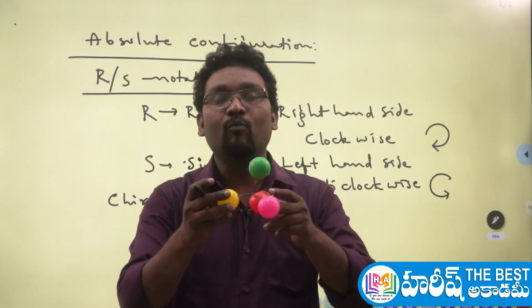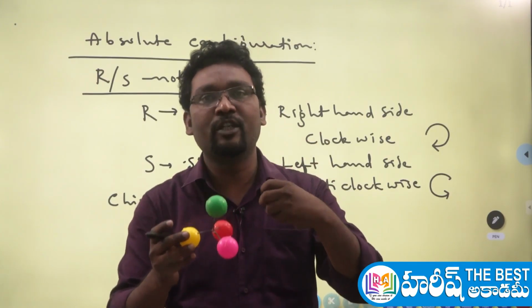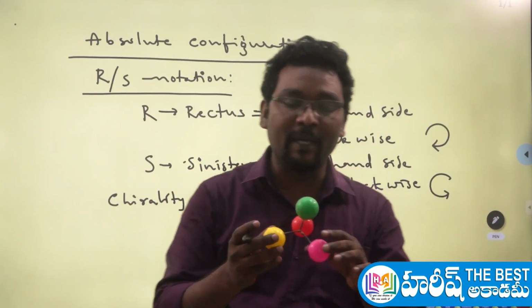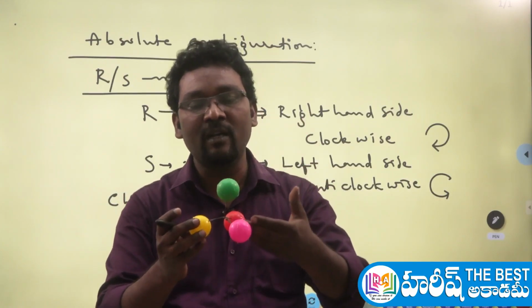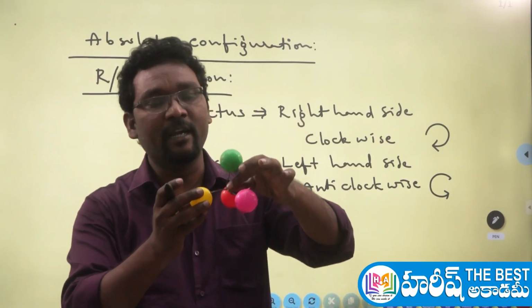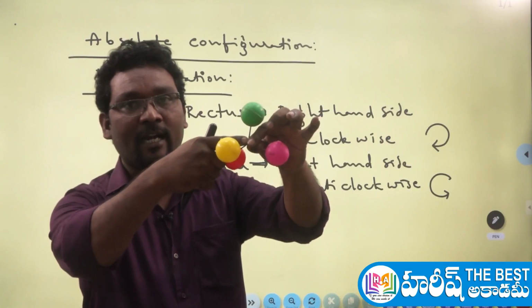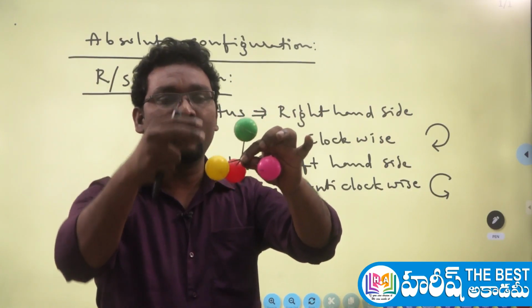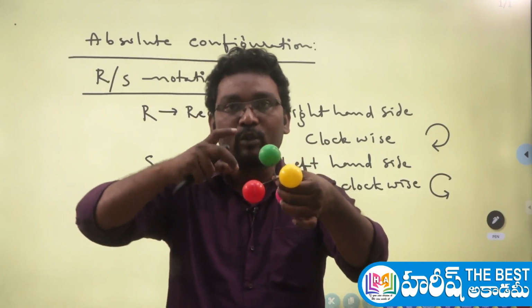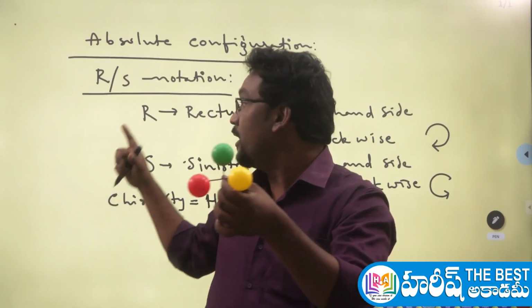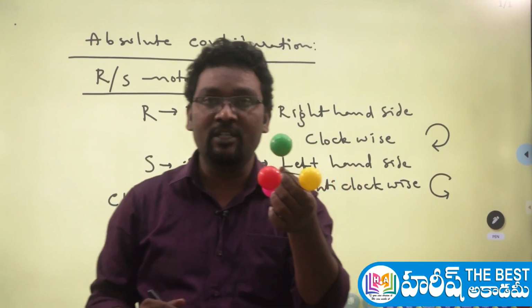Right. So then what is absolute configuration? Configuration is nothing but the spatial arrangement of the atoms or the groups around the space of the central atom. Suppose here is a central atom. Around the space, the groups are present at different positions. How they are arranged, that arrangement will be described by using the R and S configuration here.